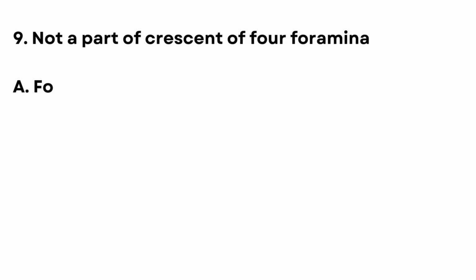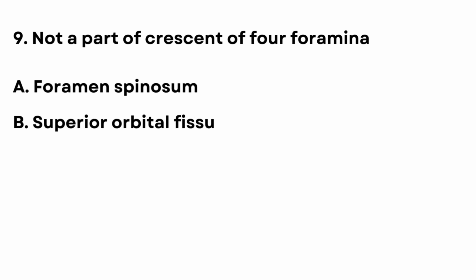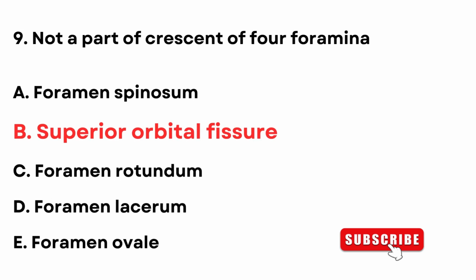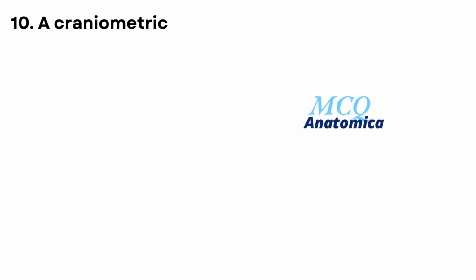9. Not a part of the crescent of 4 foramina. A. Foramen spinosum. B. Superior orbital fissure. C. Foramen rotundum. D. Foramen lacerum. E. Foramen ovale. The answer is B. Superior orbital fissure.